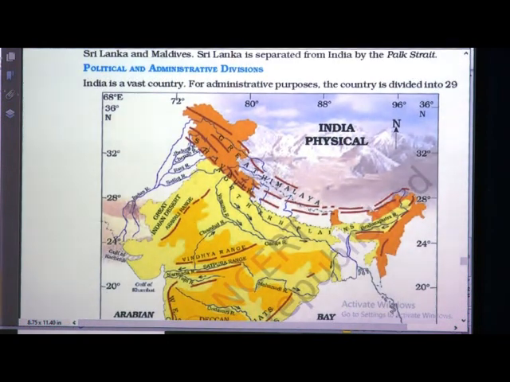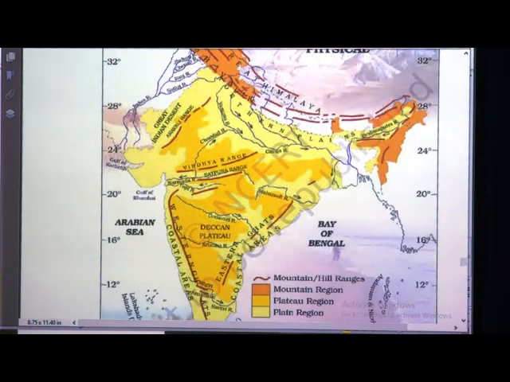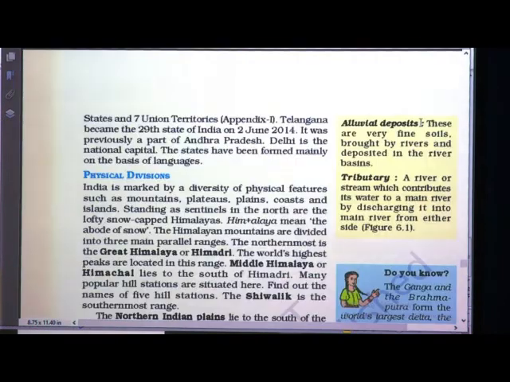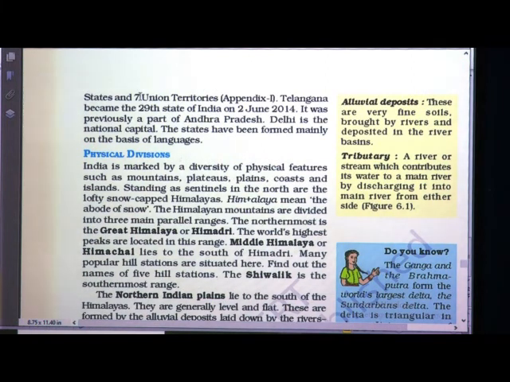Now, we will see what are the political and administrative divisions of our country. India is a vast country. For administrative purposes, our country is divided into 29 states, and it has 8 union territories. It is not 7.